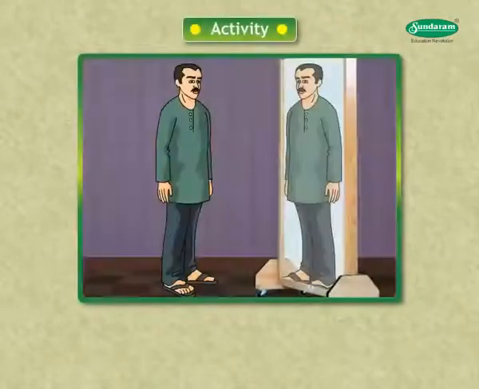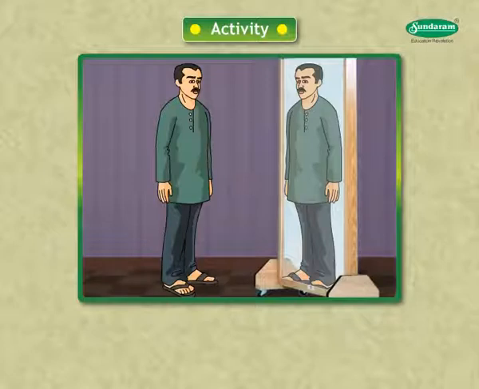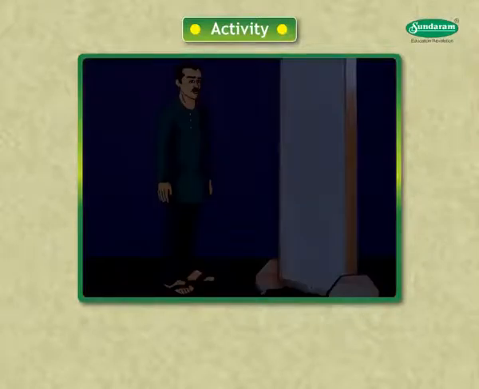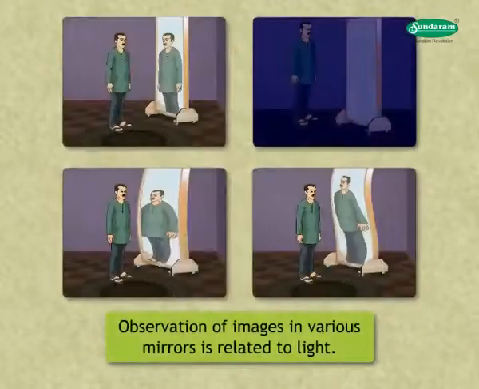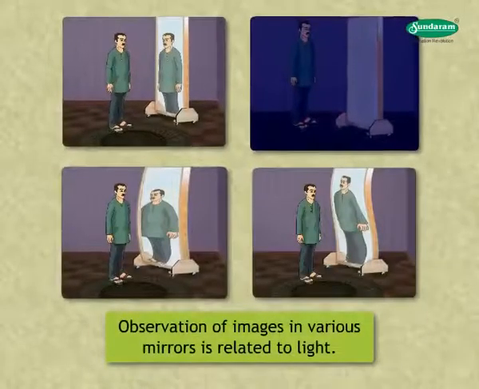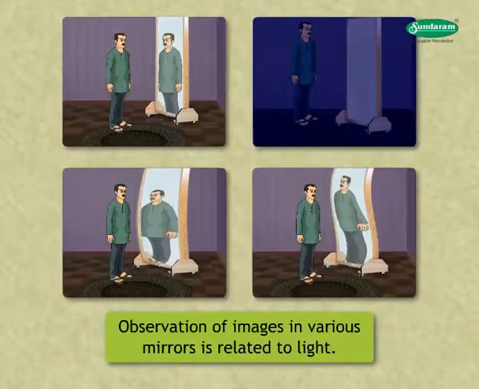Let us learn about light. Have you tried this? Stand in front of a mirror. Observe your image. Close all doors and windows of the room. Also, switch off the light in the room. Now can you see the image? Why? No, we cannot see the image because there is no light. Observation of images in various mirrors is related to light.